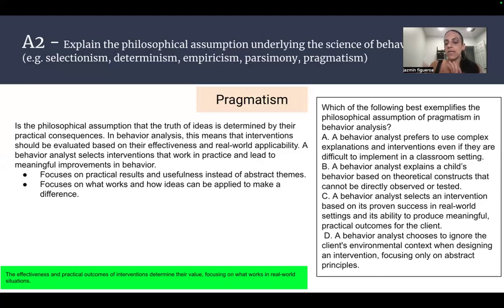Pragmatism focuses on those practical results. It focuses on, can you implement this in the real world? Can we do this? So here the answer is C.